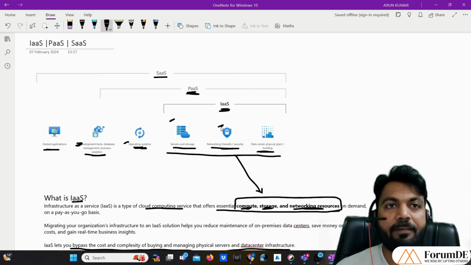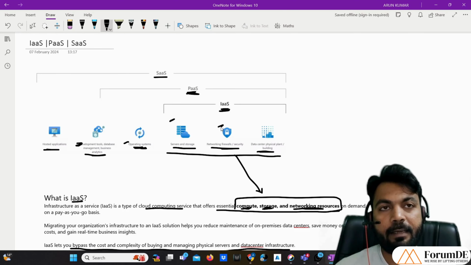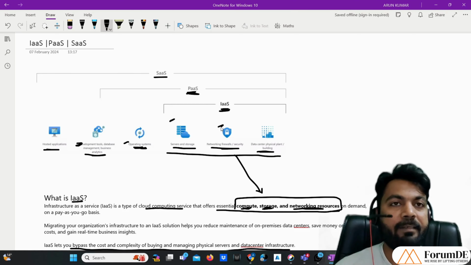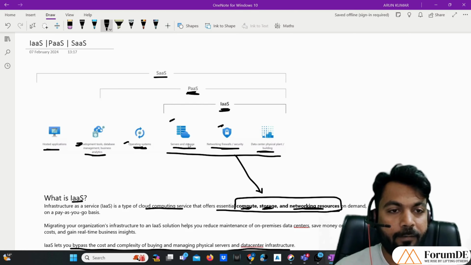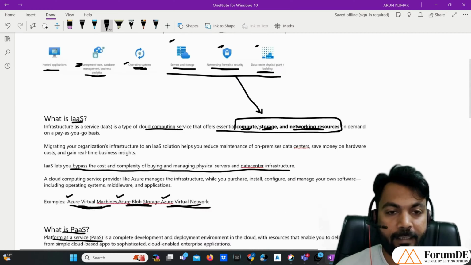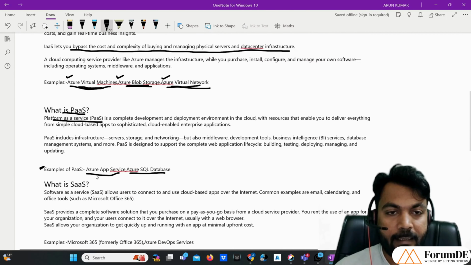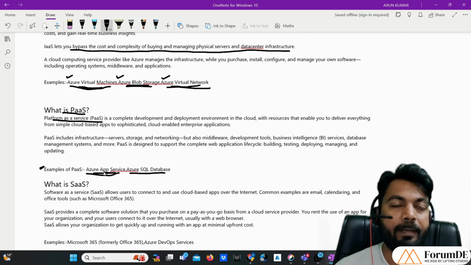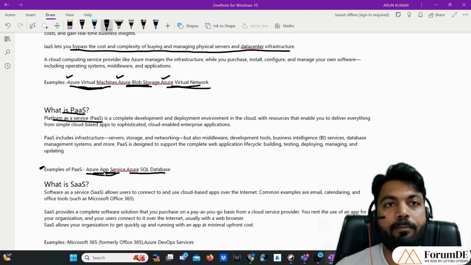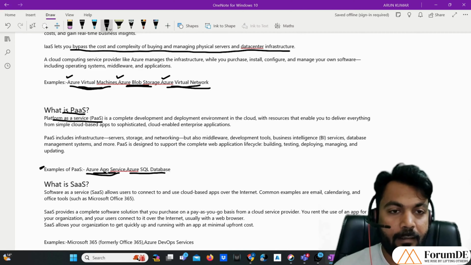It also provides networking so that we can access those PaaS services from the internet, and the data centers as well. With Azure App Service, we can do web app development in any language like .NET, Python, and many others.